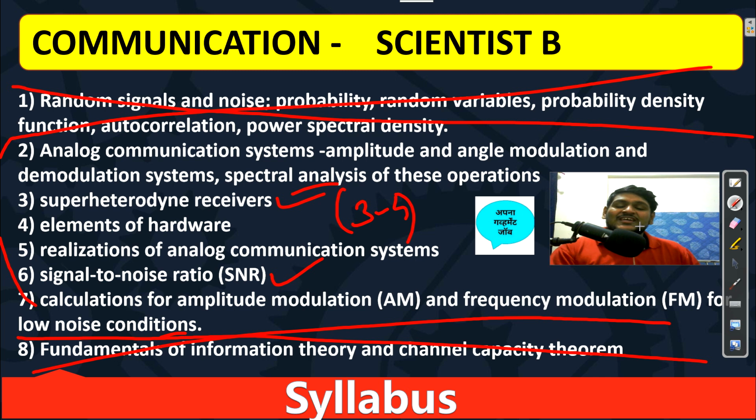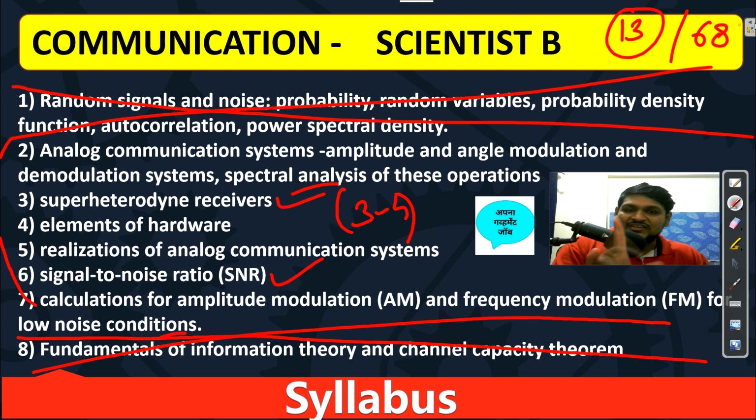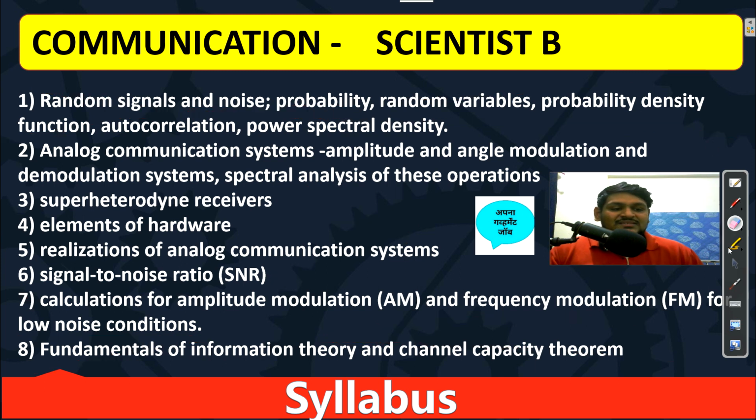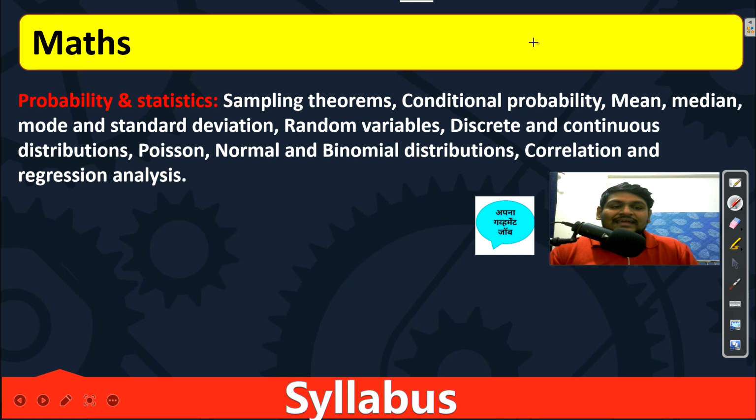So overall in phase 1, if you calculate, this is 3 questions, plus we will calculate minimum, so 5, 5, 10 and this 3, that is 13. So we will study only 13 marks of technical out of 68 in phase 1. Okay, now let's move to mathematics, which has 10 marks weightage overall, and from that 10 marks you can expect here 2 to 3 questions, from probability.